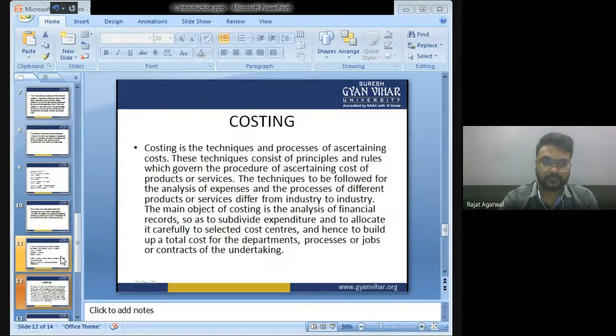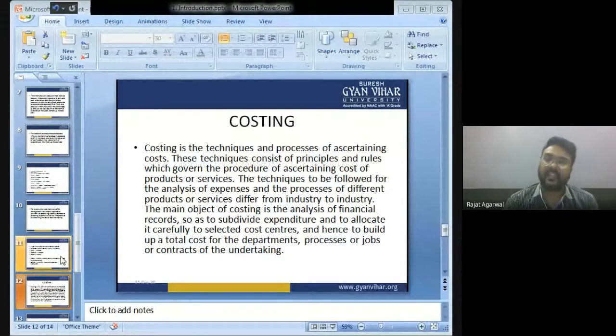Now, so what is costing? Through costing, we get to know what is the cost of a product. So costing is a technique or process of ascertaining cost. These techniques consist of principles and rules which govern the procedure of ascertaining cost of product or services.